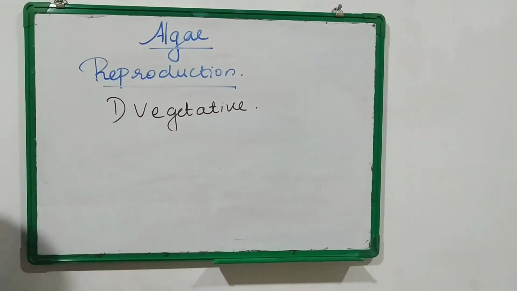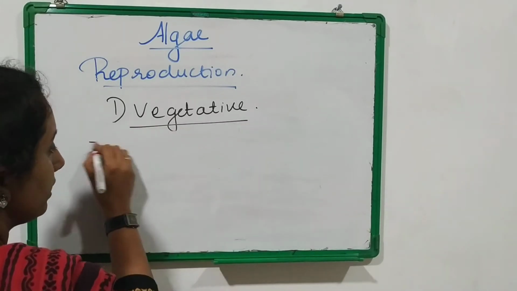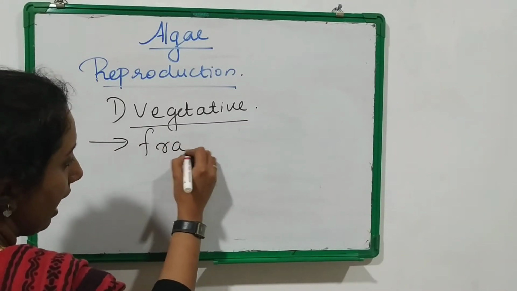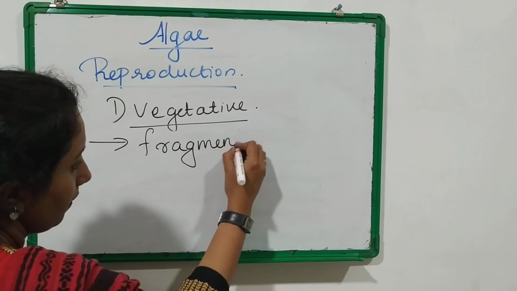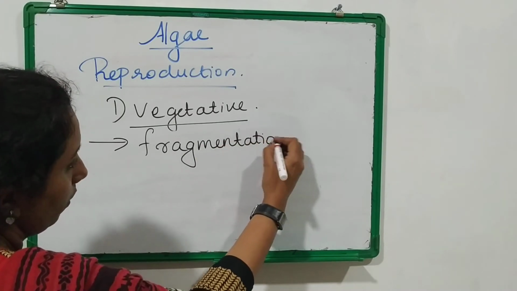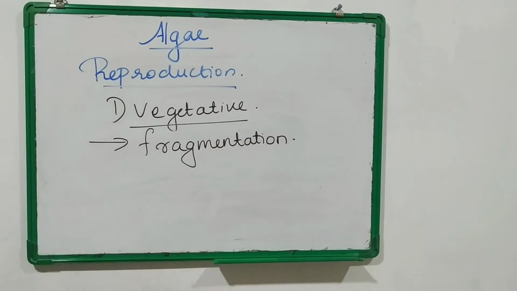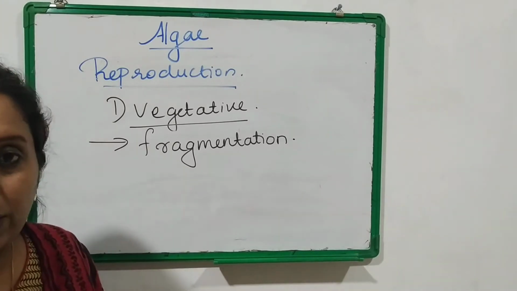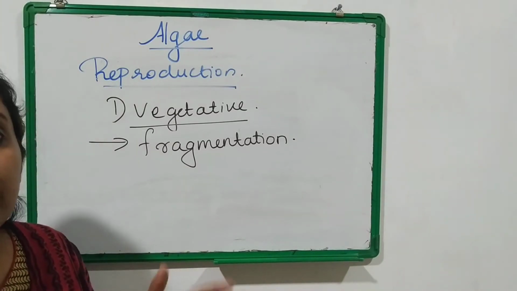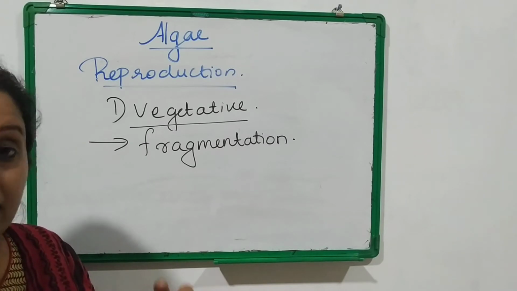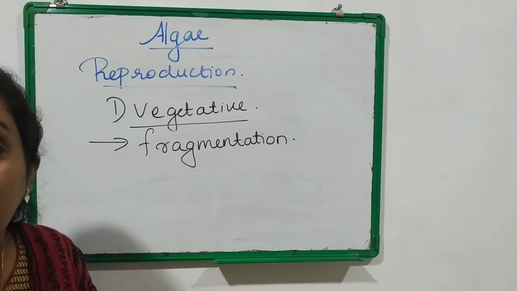Vegetative reproduction mainly occurs by the process of fragmentation. You might have learned fragmentation in your 10th standard. Fragmentation means the parent organism divides into numerous fragments and each fragment develops into a new organism.